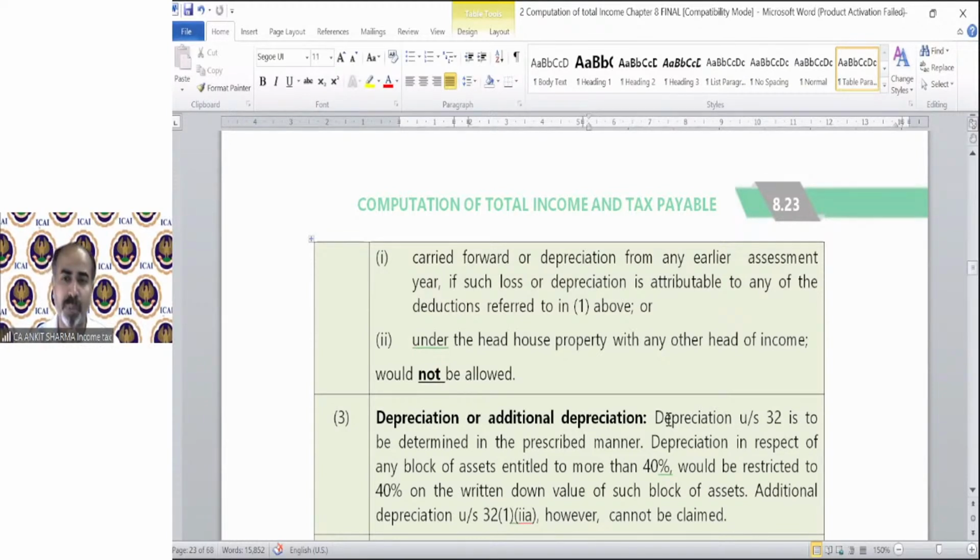Under the head house property, you cannot set off your loss of house property against any other head of income. If you want to set off your loss, you can only set it off against income from house property. Would not be allowed. So technically, you cannot claim any unabsorbed depreciation. You cannot claim any losses, and house property loss cannot be set off against any other head of income if you want to apply section 115BAC.